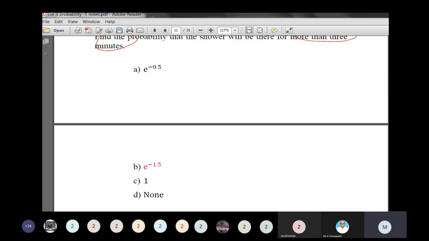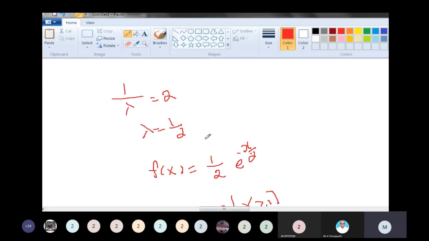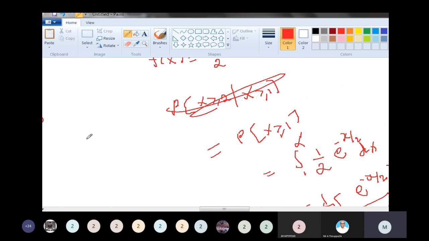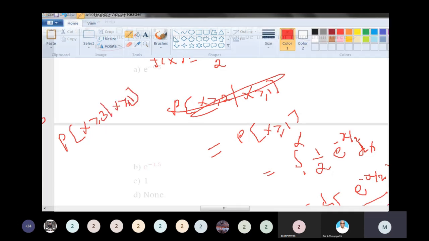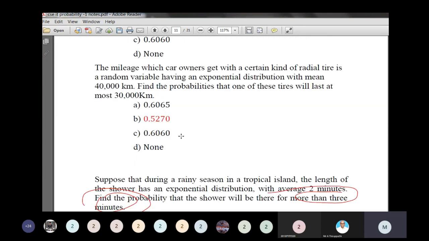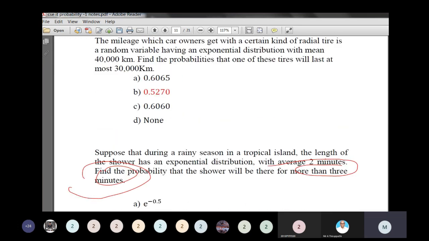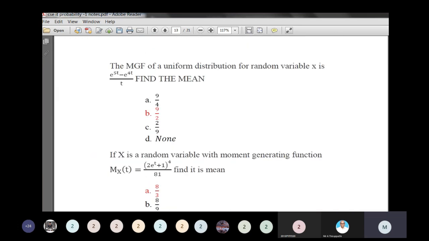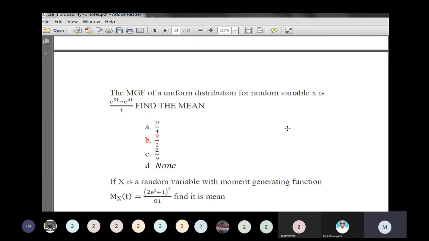Sorry, a small mistake happened here. This is a wrong statement. So P of x greater than or equal to 3, given that x is greater than or equal to 1. Now, 2 minutes, find the probability the shower will be there more than 3 minutes. P of x is greater than or equal to 3.